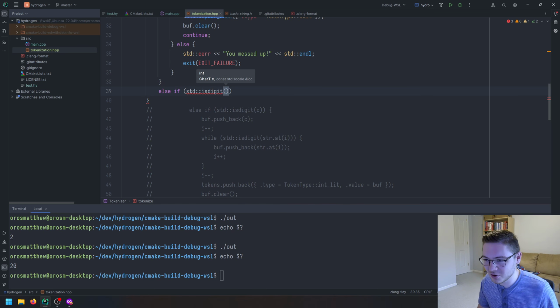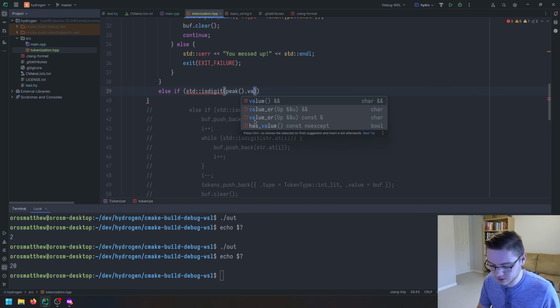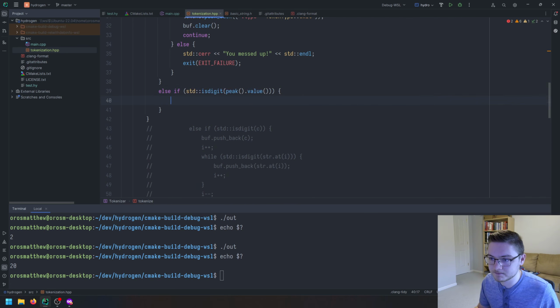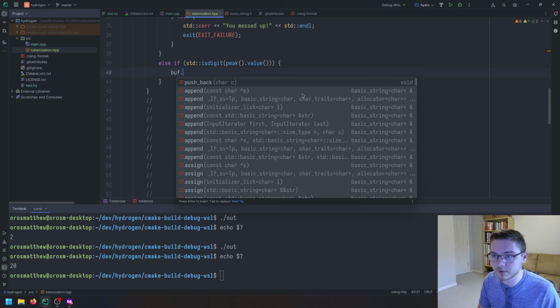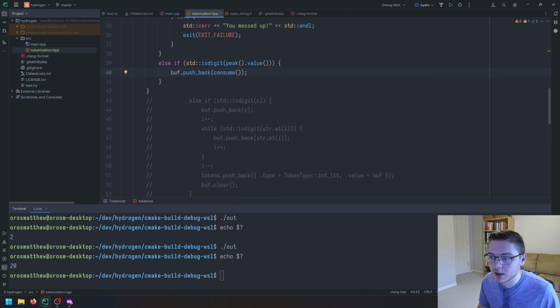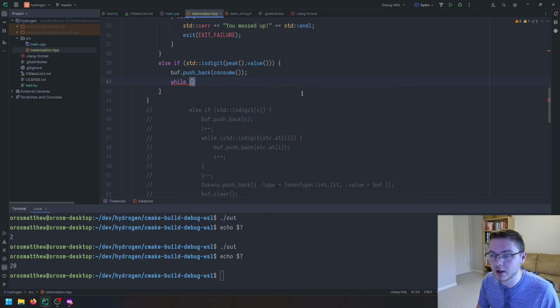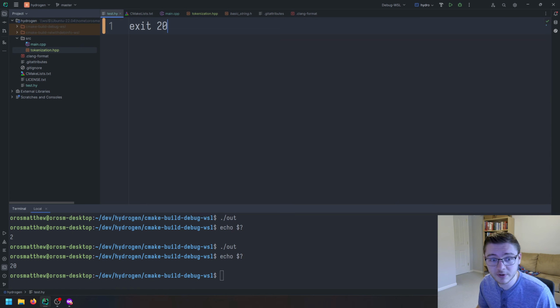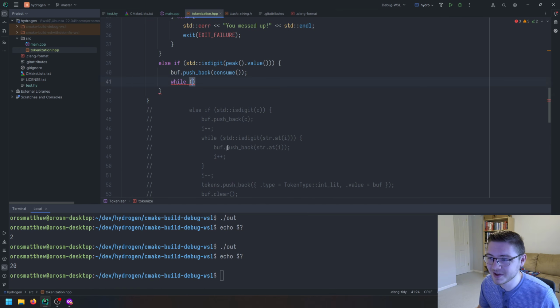Okay, if is digit, and then we can peek ahead, right? And we know that this has a value because we're checking it up here. We can go ahead and do buff.push_back consume, and then while we still, and this is another thing where if we just had a number without that semicolon there, it would have crashed before because we didn't check if it was at the end of the file. We're just continuing to ask, is it a digit, right?